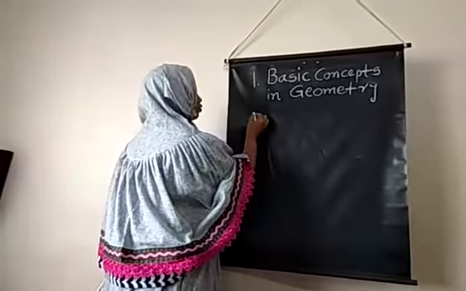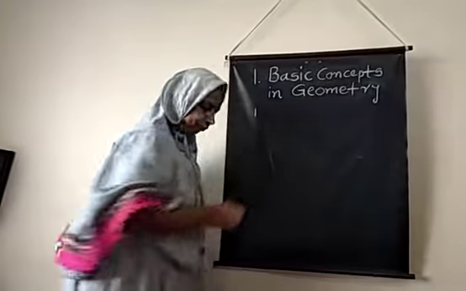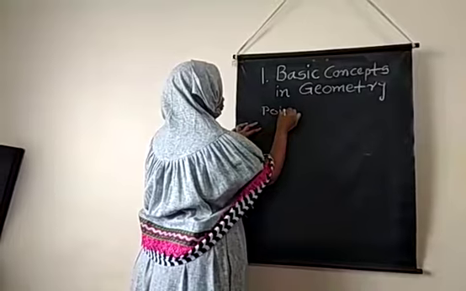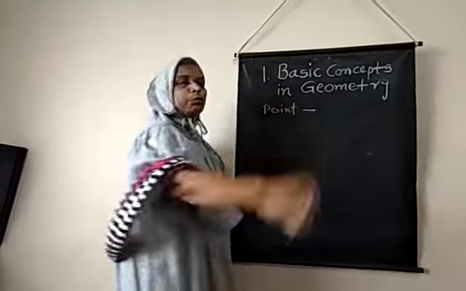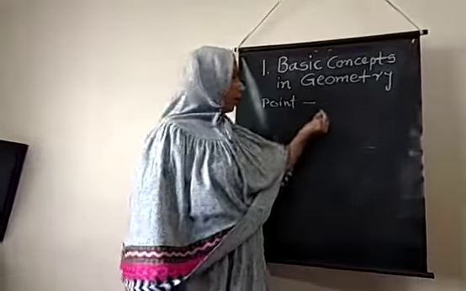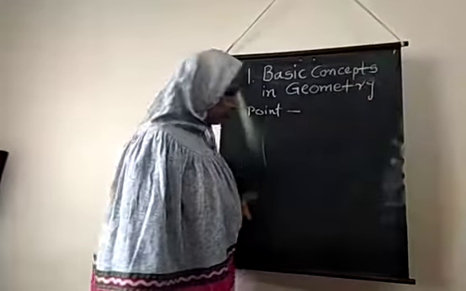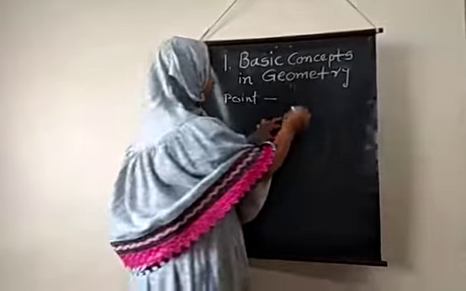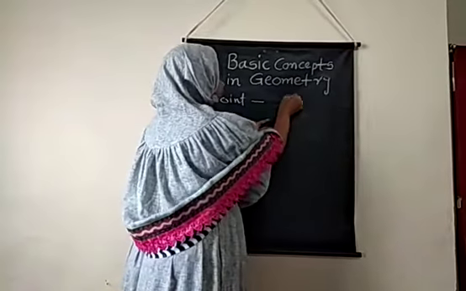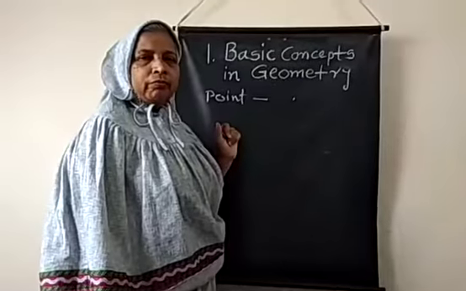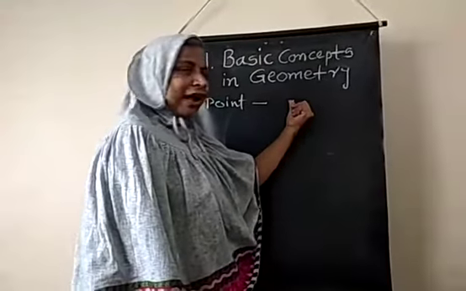So first, what is the meaning of point? Point is a dot made by a pointed object on the plane surface. Now our board is a plane surface. So if I am making a dot with the help of the chalk, this dot is called a point. Now geometry starts from the point.